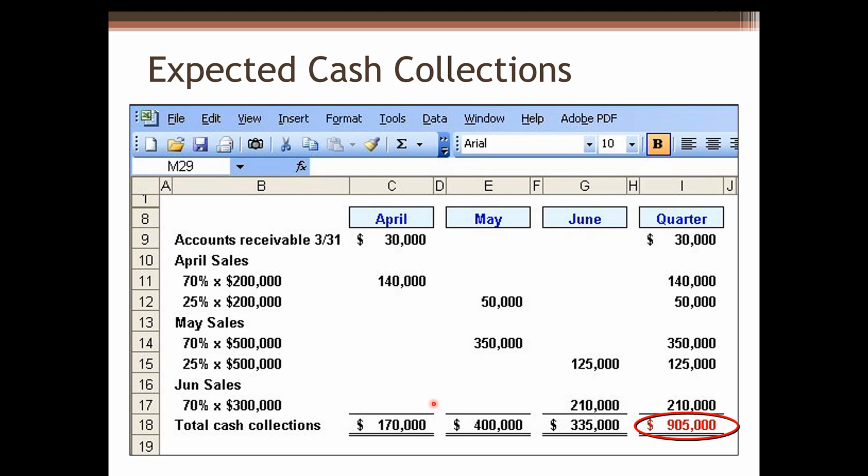No cash involved. So here, 5% of uncollectible should not be reported. For the quarter column, total cash collections for this quarter, if we add up together, it should be $905,000.